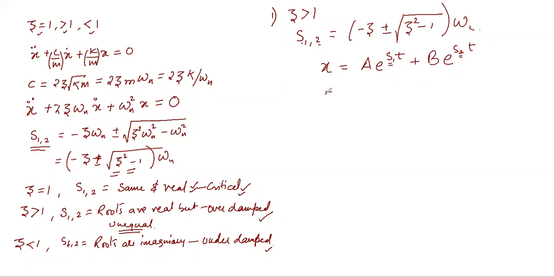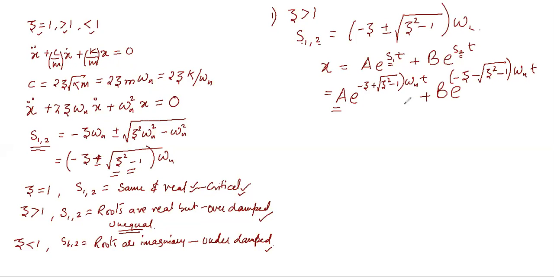So we can write A e to the power minus zeta plus under root zeta square minus 1 into omega n t, plus B e to the power minus zeta minus under root zeta square minus 1 into omega n t, where A and B are constants which can be found from the initial conditions.